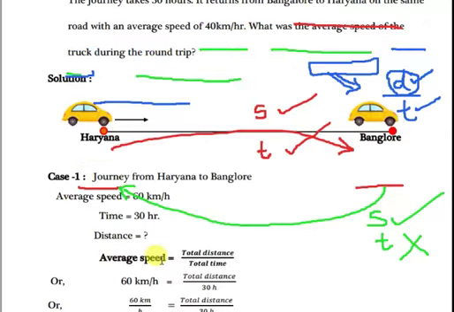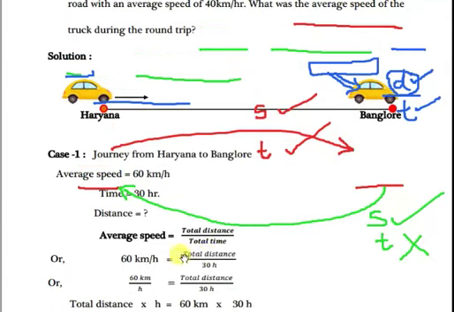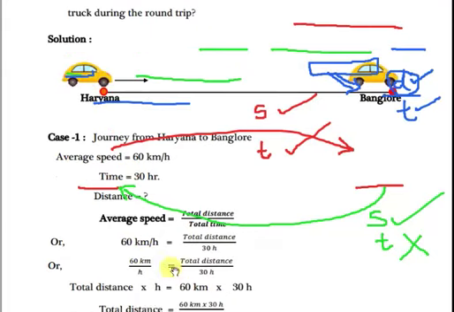Here I have written, first case is journey from Haryana to Bangalore. What is the average speed? Let us see. First case, Haryana to Bangalore. What is the speed here? Speed in the question is given as 60 km per hour. See the question. From Haryana to Bangalore, 60 km per hour. Speed is given. Time how much? 30 hours. Okay. So we will try to collect the distance here.